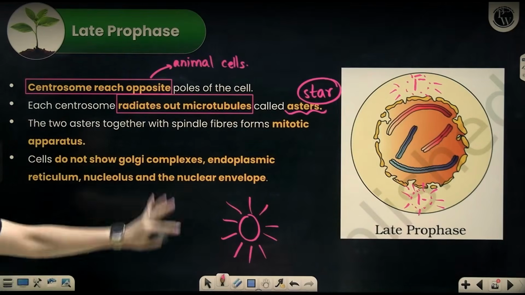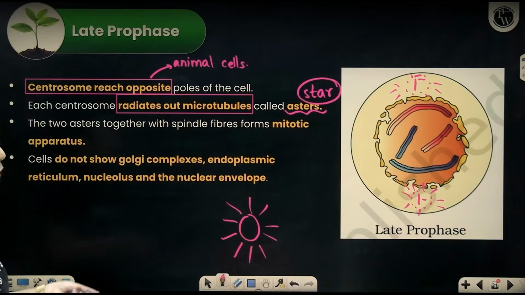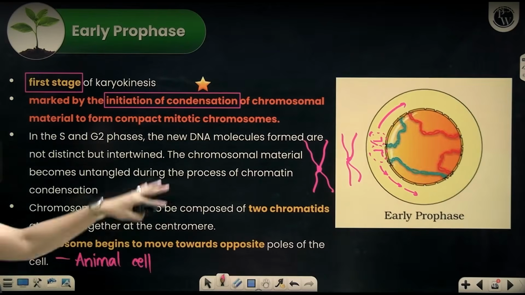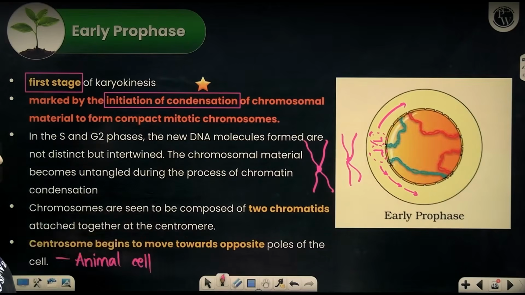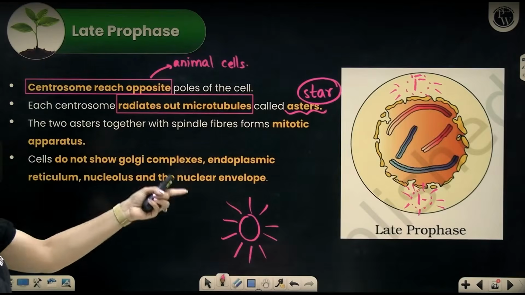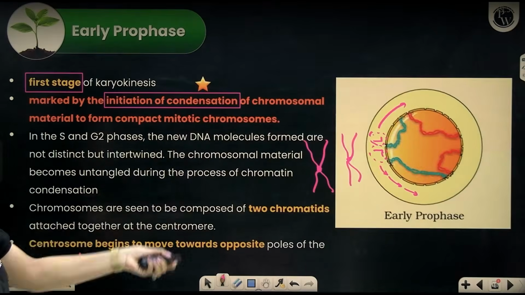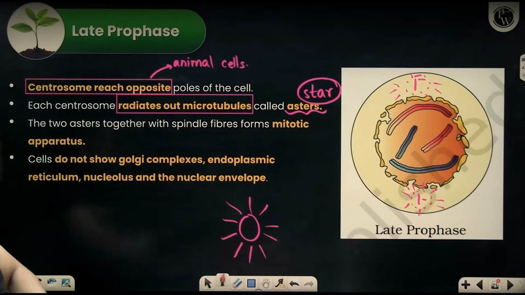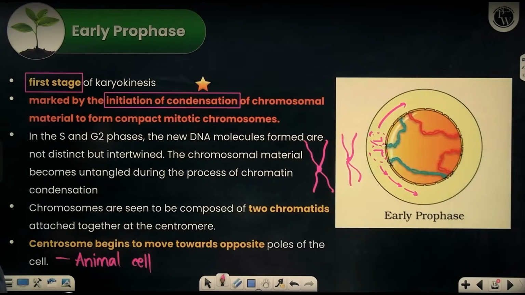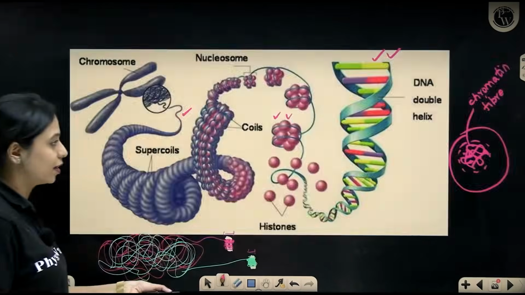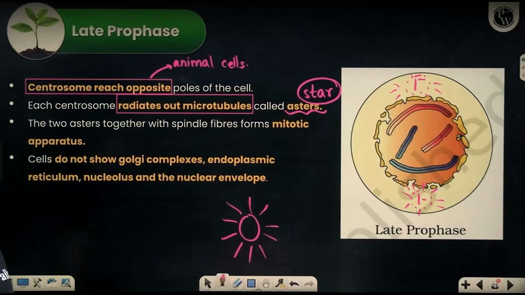Apart from the centrosome, do you observe any change? By looking at the late prophase diagram and the early prophase diagram, I want you to notice the chromosomes and the nucleus, because that's the only other thing that you can see. You can see how the chromosome condensation has started here, which is almost complete here. If you look at the DNA, here it is more thread-like, less compact. Here it has become thicker and shorter. And take a look at what has happened to the nuclear membrane. Here it is more or less intact, but here the nuclear membrane has kind of disintegrated.